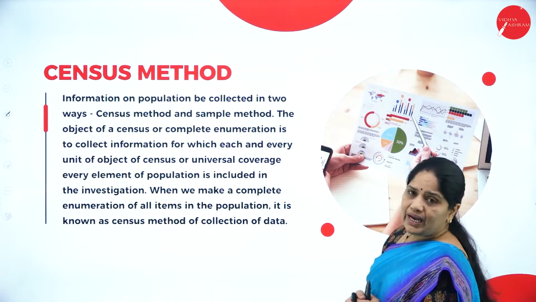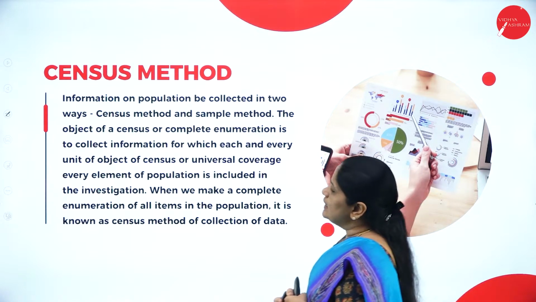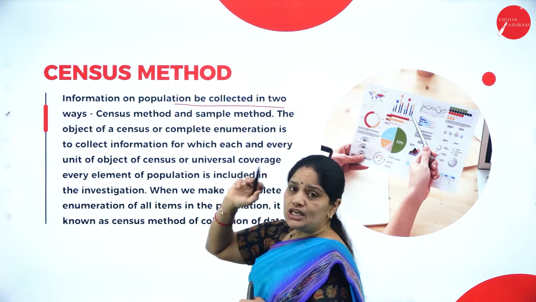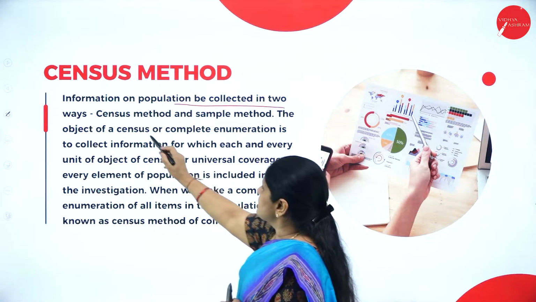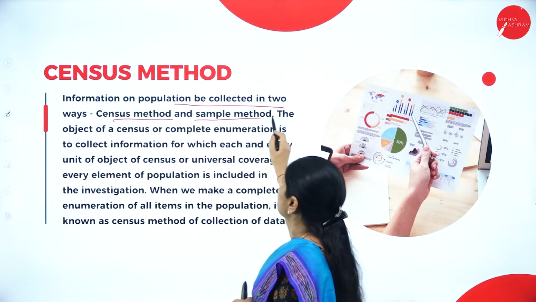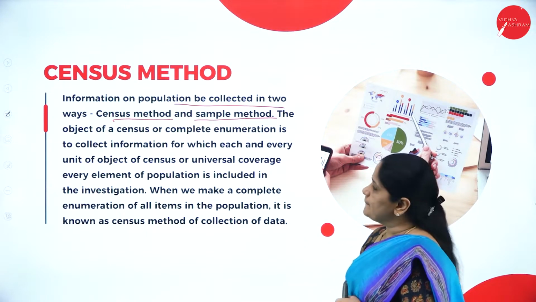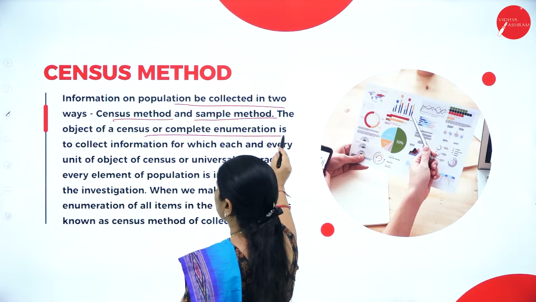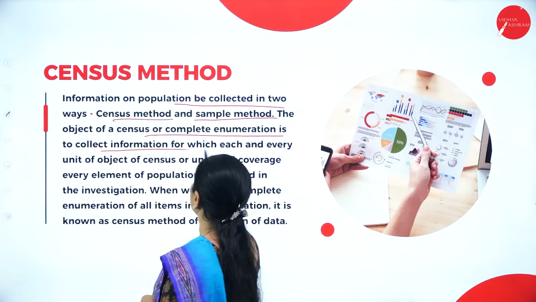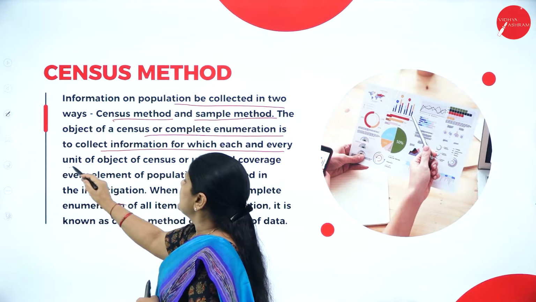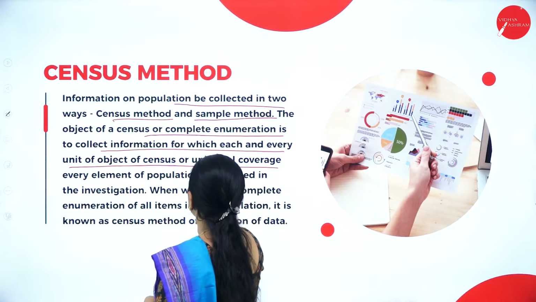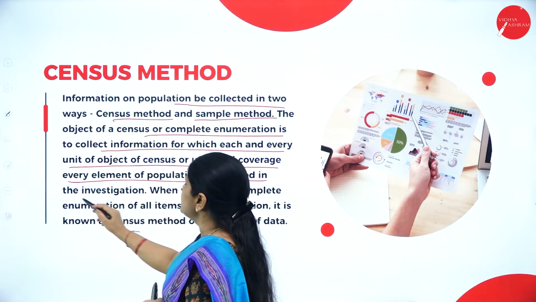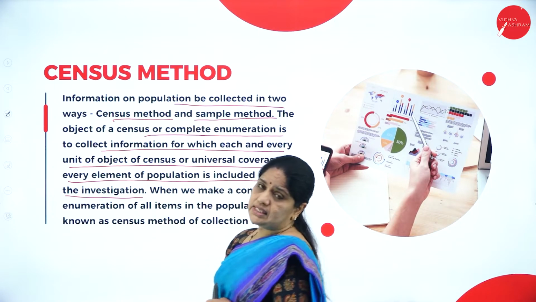Then the next one is the census method. Information on population can be collected in two ways. The first one is the census method and the second one is the sample method. The object of a census or complete enumeration is to collect information for which each and every unit of the population is included. In census or universal coverage, every element of the population is included in the investigation.